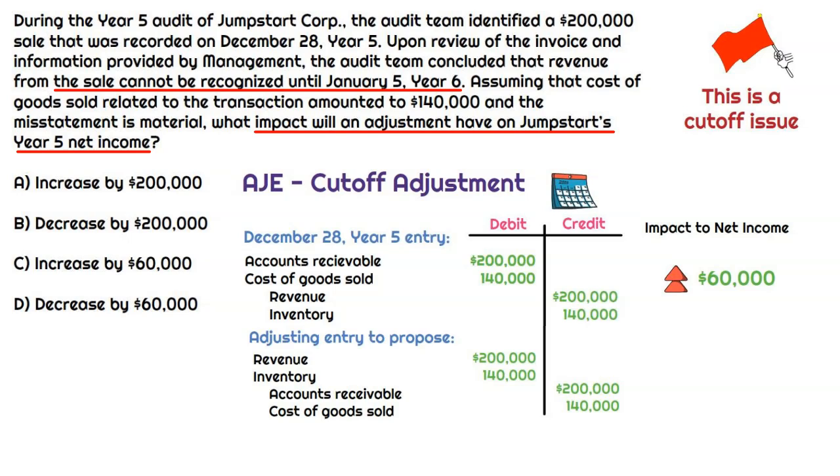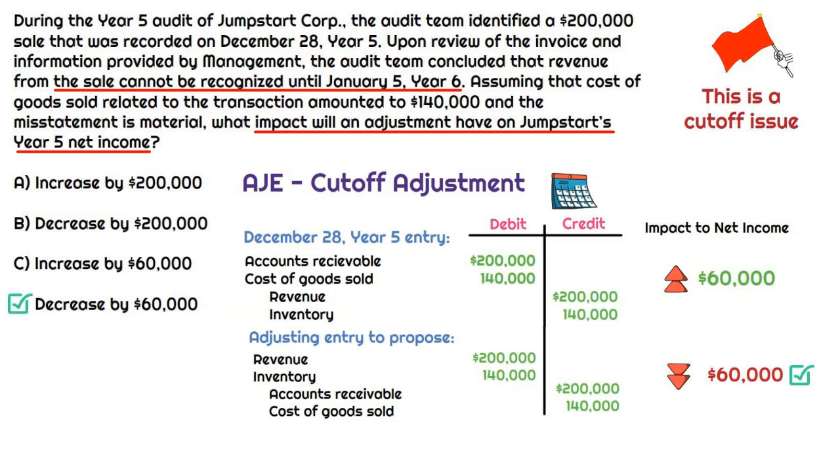So we're going to remove the revenue, add back the inventory, then remove the receivable, and remove the cost of goods sold. It's like the transaction never happened. We're putting basically everything back in inventory. Well, clearly, if revenue is declining by $200,000, but we get some benefits by removing cost of goods sold, the net impact there is a $60,000 decrease, right? We initially recognized $60,000 to net income. Now we're removing it. So this misstatement, the impact an adjustment will have on the year 5 net income is to decrease it by $60,000.